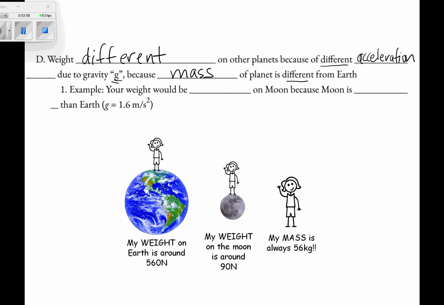So here's the example. If you go to the moon, it is smaller than the Earth, right? The moon has a smaller mass compared to the Earth. So if it has a smaller mass, that means it's going to have a different acceleration due to gravity, and your weight is going to be less, about 1/6, actually a lot less. This is why astronauts can bound around on the moon, because the moon is smaller than Earth.